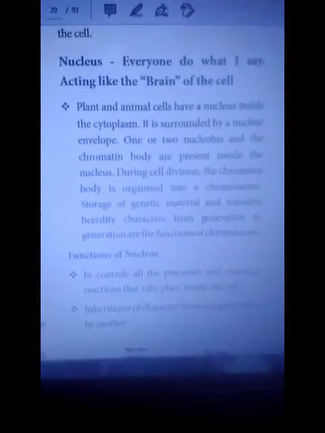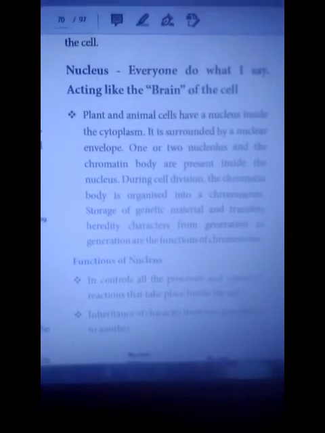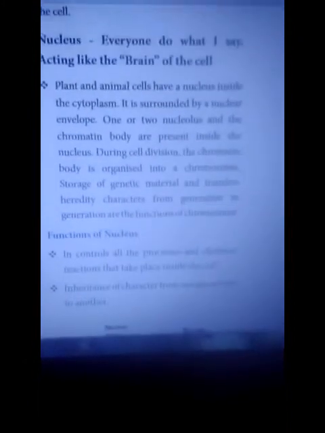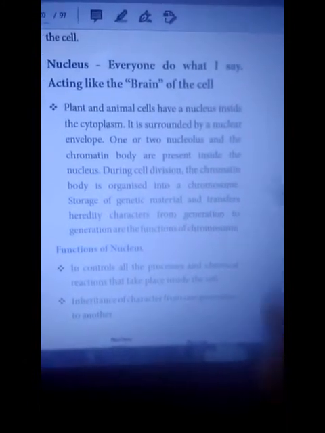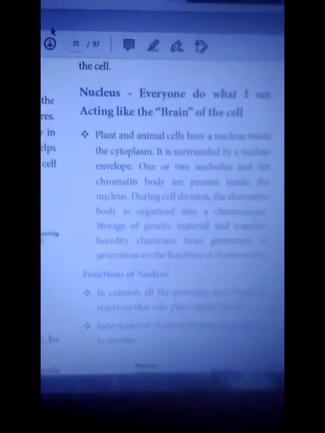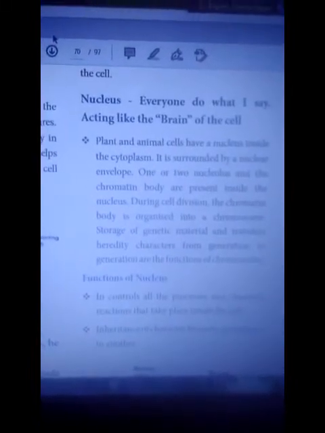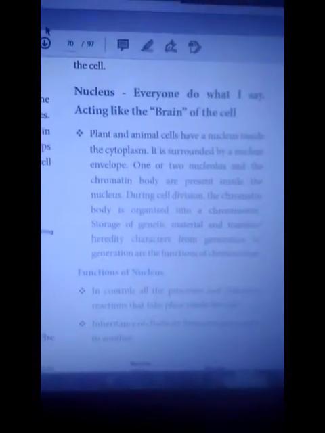Human beings normally contain 46 chromosomes, which are 23 pairs. The first 22 pairs are called autosomes. The last, 23rd pair is called allosome.